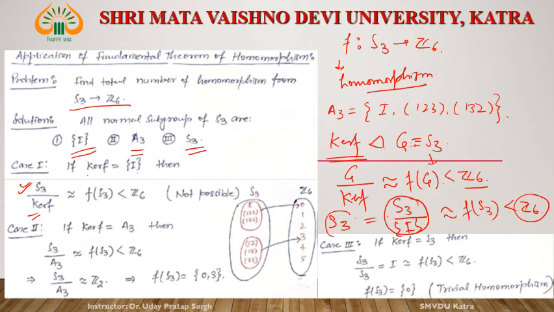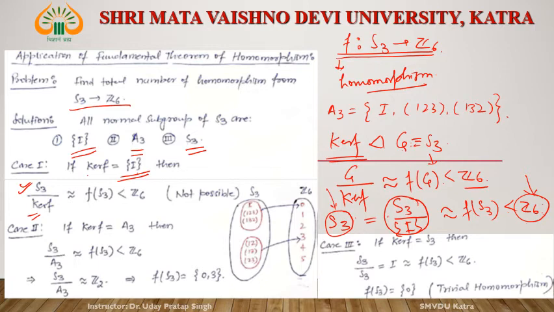Now see, how many elements are in S3? The number of elements in S3 is 6 and the number of elements in Z6 is 6. It means S3 is isomorphic to Z6. Is it possible? Not possible. Z6 is abelian, S3 is not abelian. How can these two be isomorphic? They are not isomorphic. So no homomorphism is possible from S3 to Z6 whose kernel is identity.